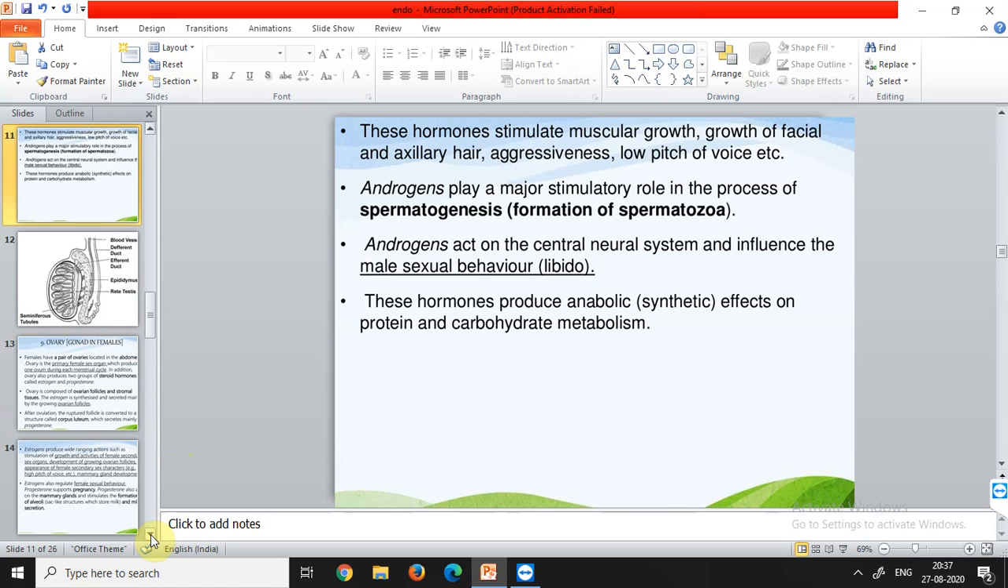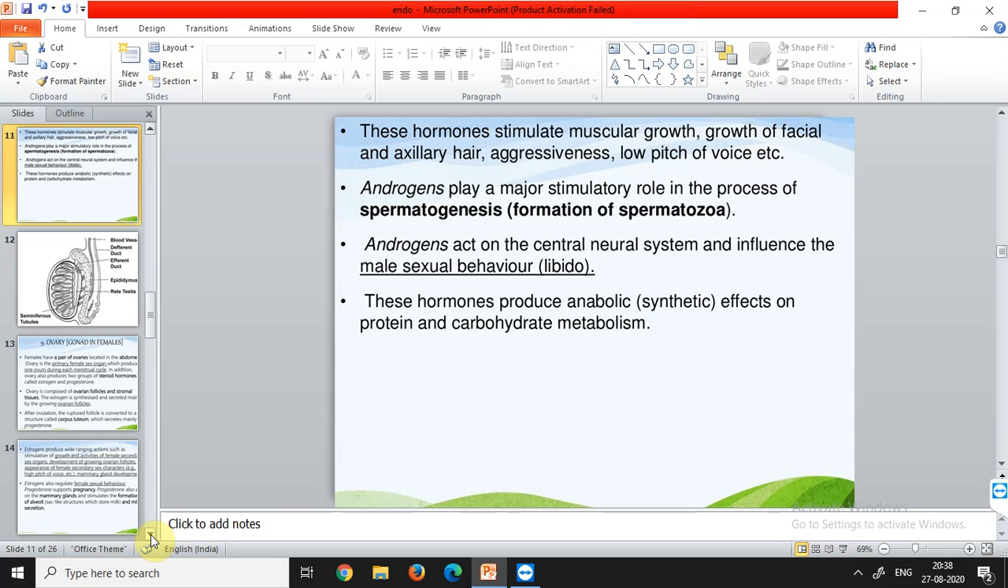All these things in our body, in the male body, are by the effect of the testosterone hormones only. Now androgens also play a stimulatory role in the process of spermatogenesis. So the formation of spermatozoa, which ultimately leads to the formation of sperms, also happens under the influence of androgens.